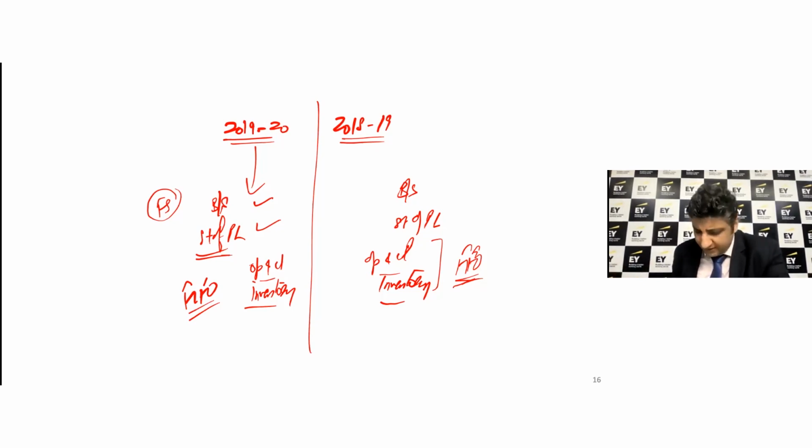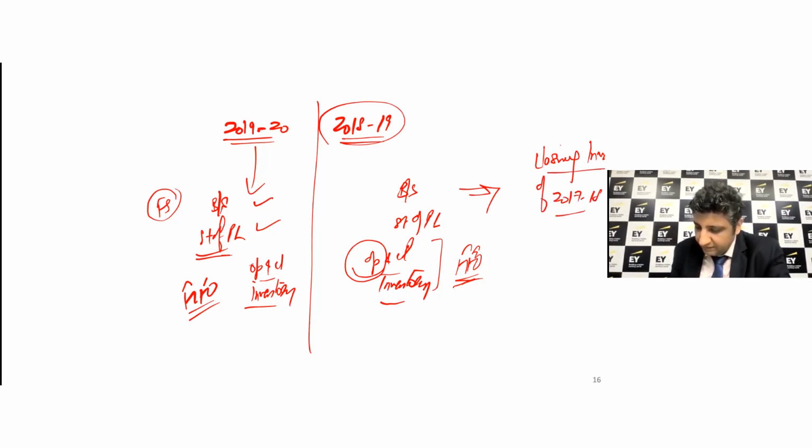But then, importantly, the opening inventory of 2018-19, right? The opening inventory of 2018-19 is indeed the closing inventory of 2017-18, right? So that also needs to, for example, undergo a change. But then this could be a continuous exercise since many years. So how do you deal with that part, right?